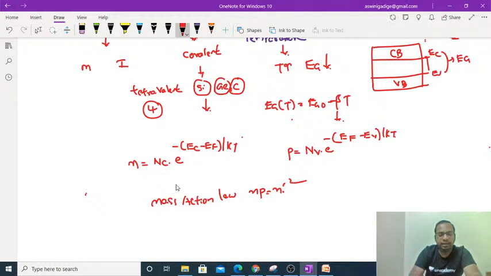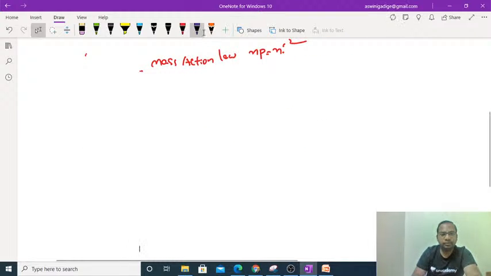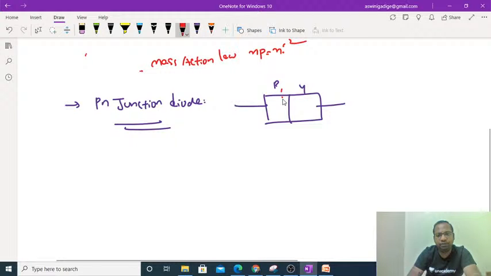Next, the PN junction diode will be there. In the PN junction diode, whenever the P and N are combined together, the depletion layer will form.